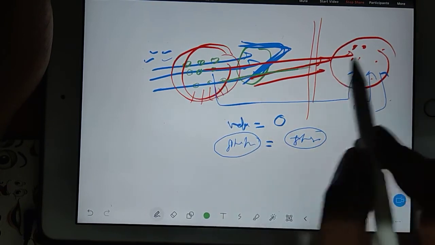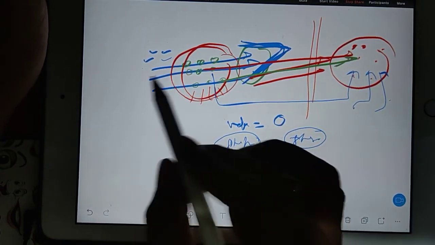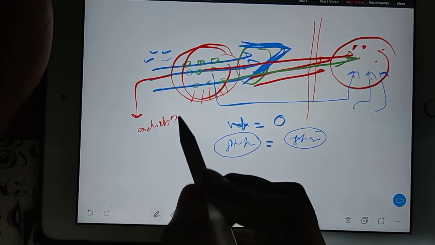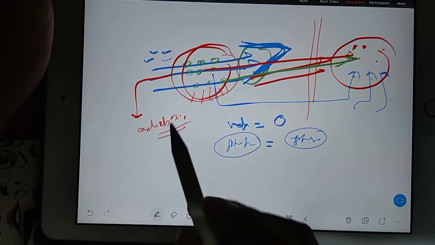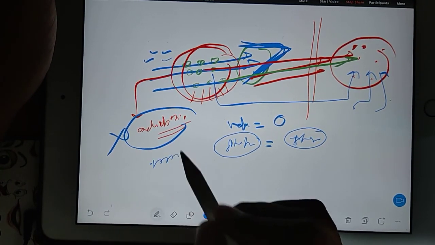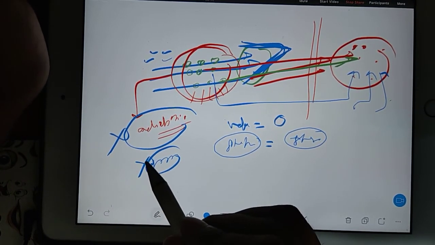Actually, if you want to define stagnation, then you should use a word here, and that word is adiabatic. It means no heat transfer. Irreversible. It means no friction available in the tube.